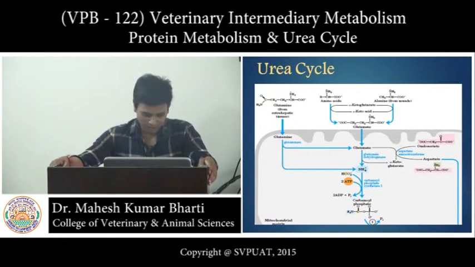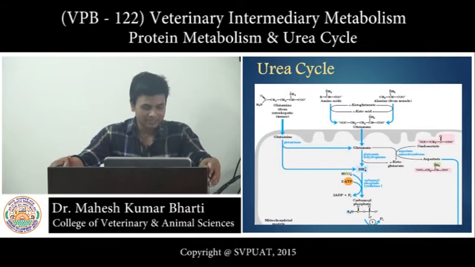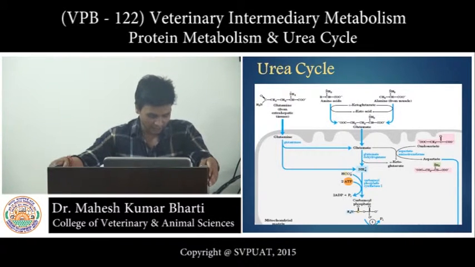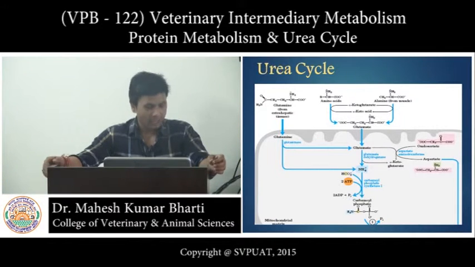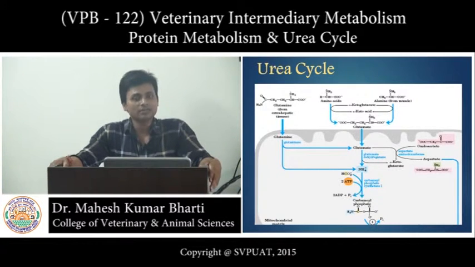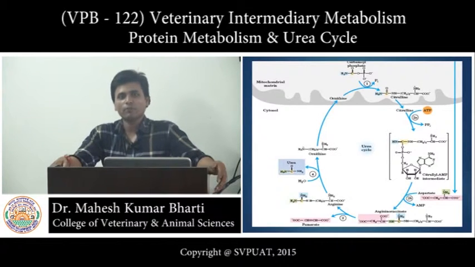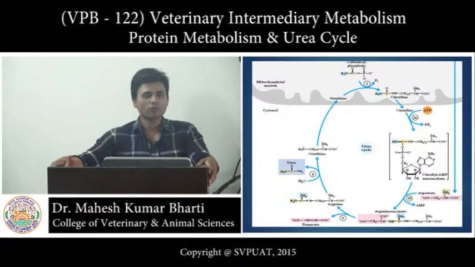Arginosuccinate is converted into arginine and fumaric acid with the help of arginosuccinase, and arginine is converted into ornithine with the help of the enzyme arginase. In this step urea is produced, and the urea is excreted from the body through the kidney in the form of urine.